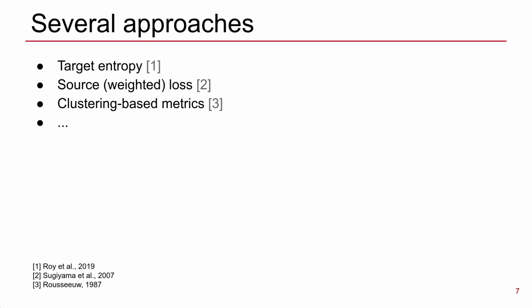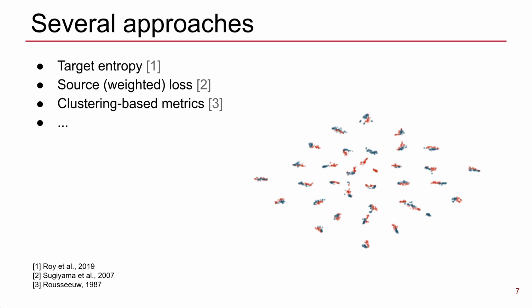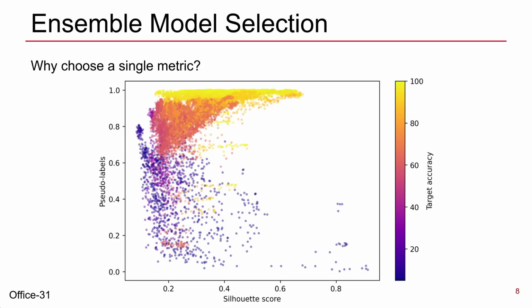Several approaches have been proposed to define metrics that correlate well with the target accuracy, without needing target labels. For example, one could minimize the entropy on target, or measure how well source and target features are clustered. However, several metrics might encode complementary information, and choosing one might lead to a loss of information. This plot shows several models. Each axis represents a performance metric, while the color represents the actual performance on target. Flattening all the points to a single dimension would make it harder to distinguish between good and bad models.